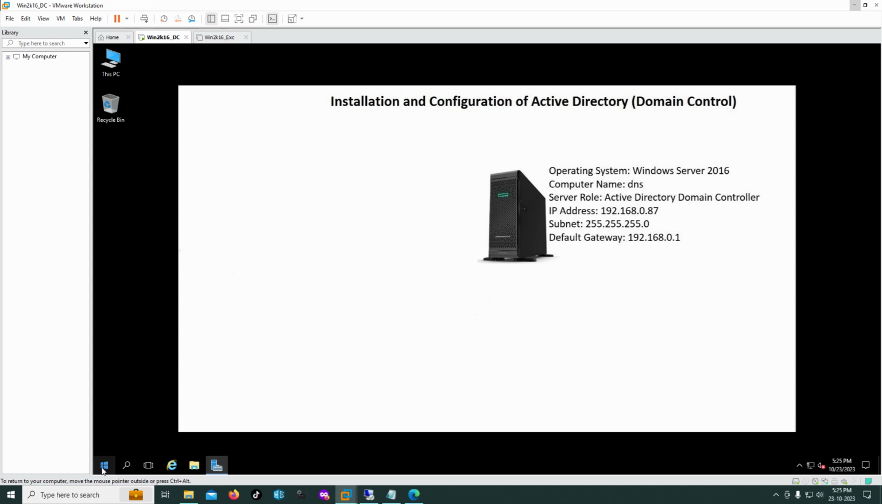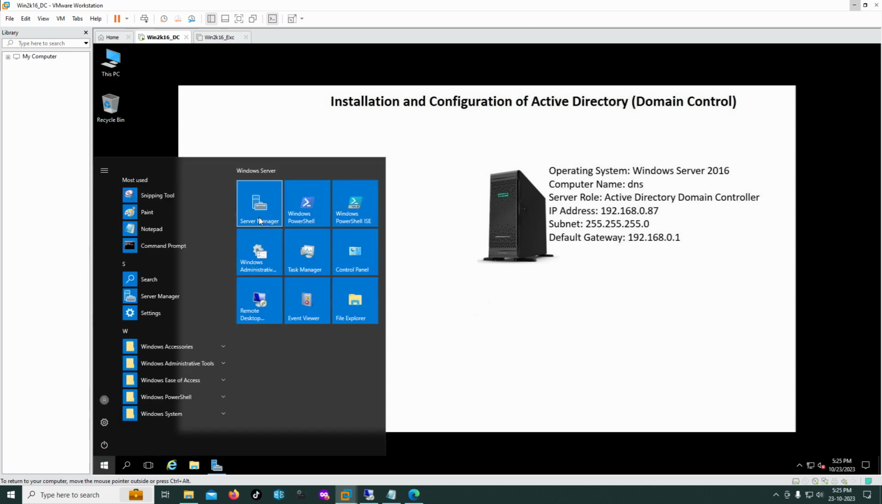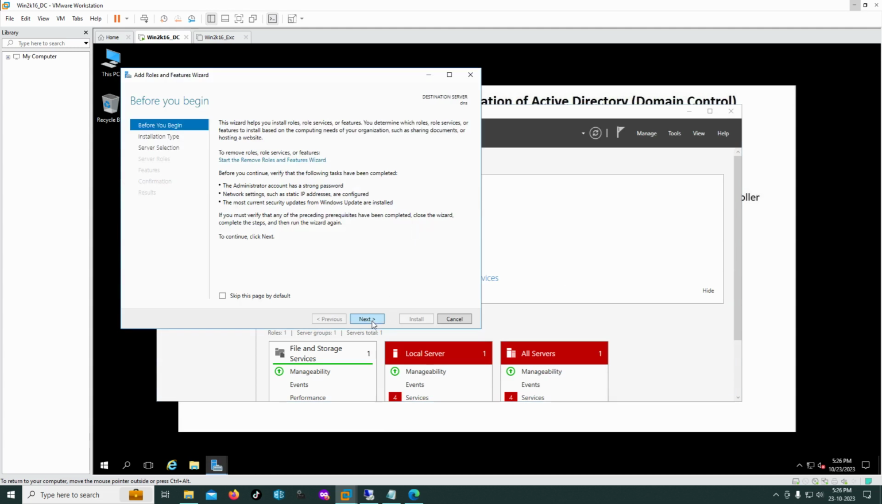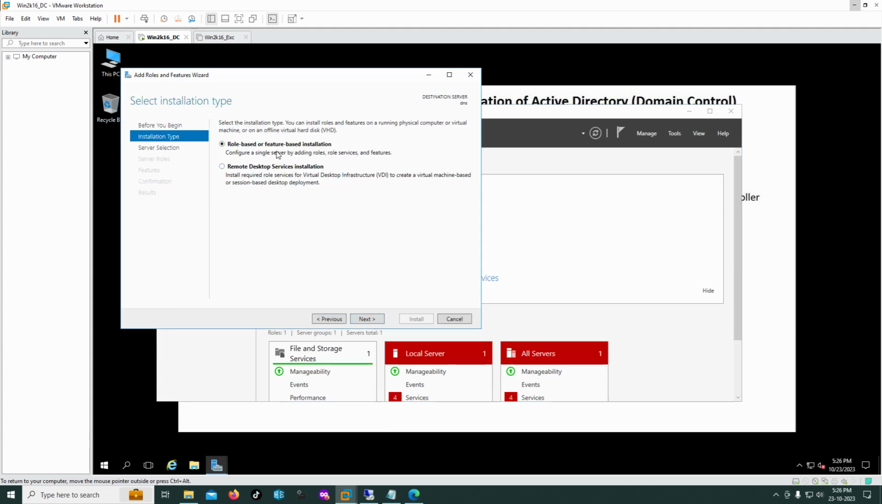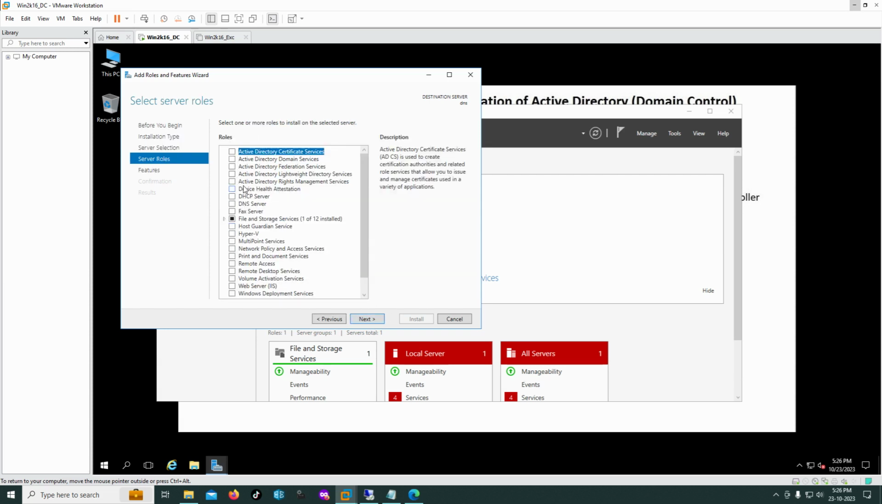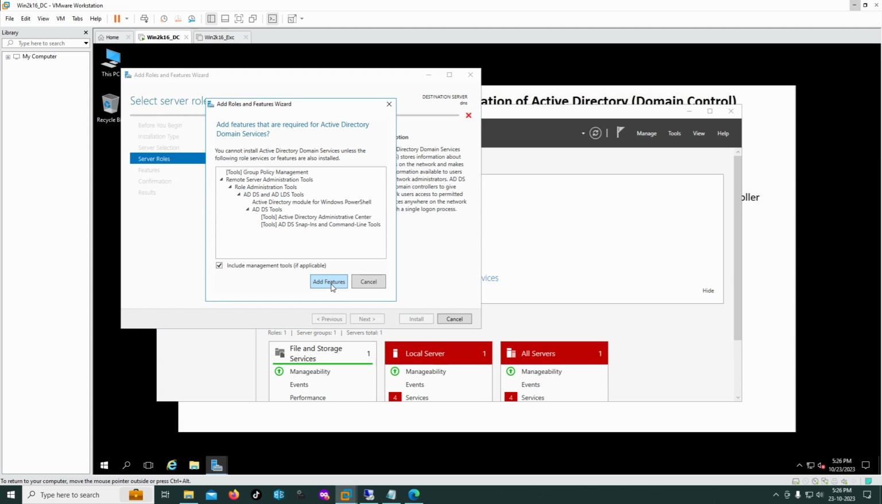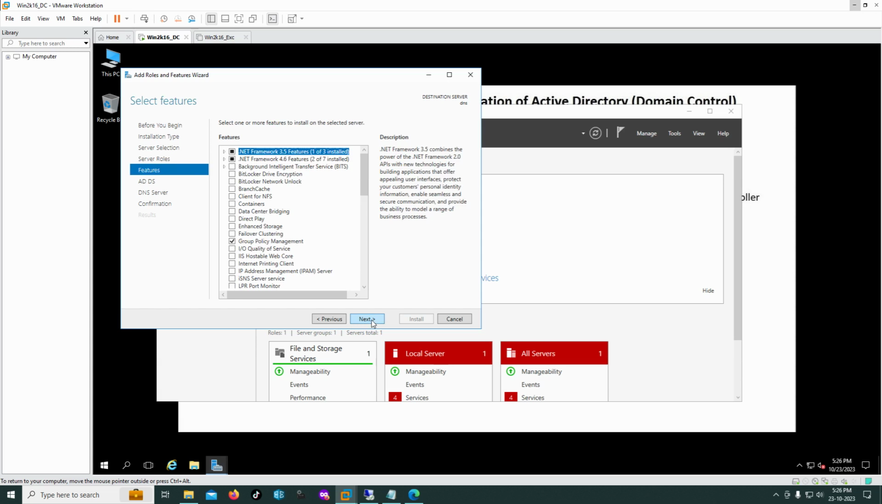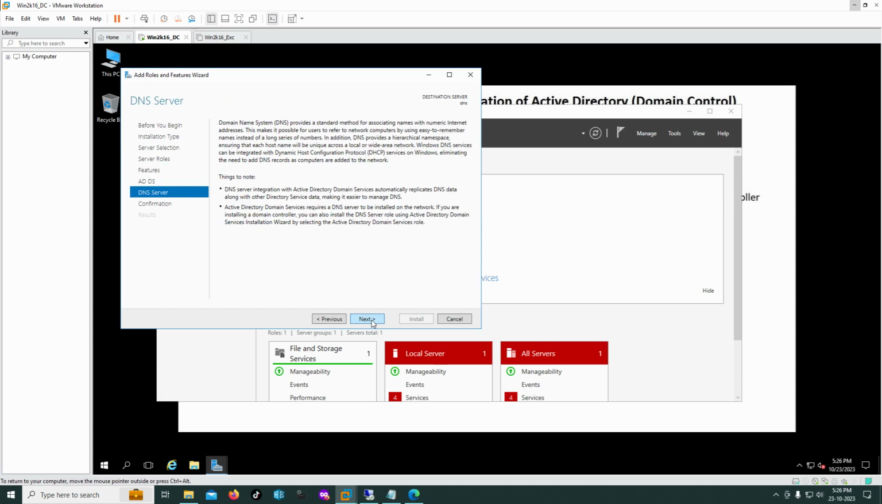For installation, open Server Manager. In Server Manager we have to select Add Roles and Features. Next, role-based or feature-based installation. Next, for this server, DNS, this computer, yes. What role are we going to install? Active Directory Domain Services and features, and DNS Server and features. Next, next, next, next, and install.